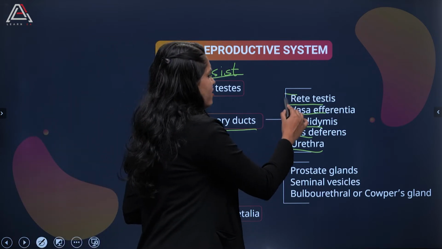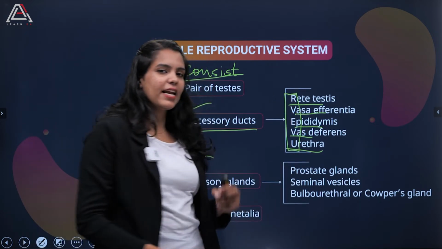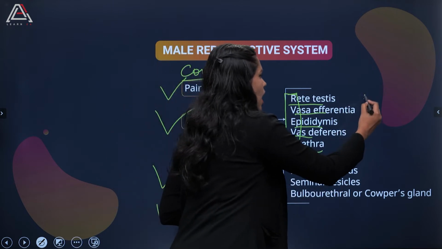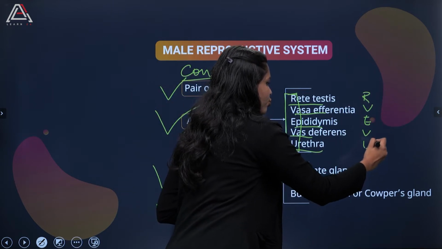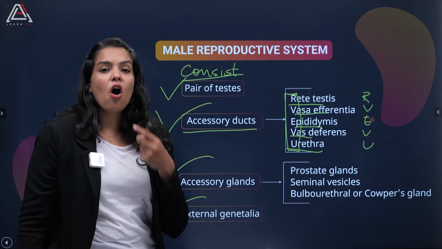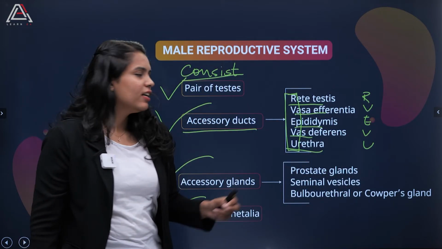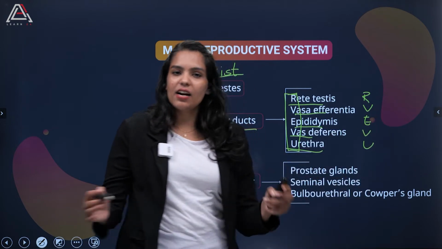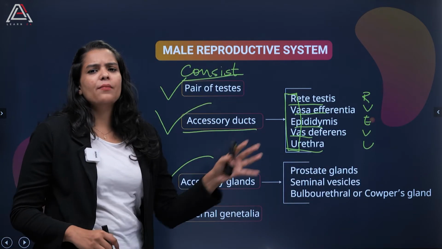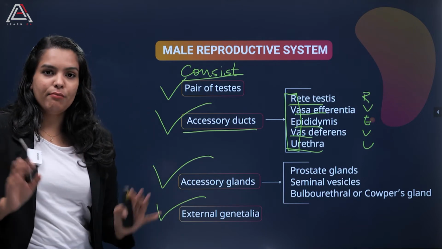So either you can learn the first letter of each and every word, that is R, V, E, V, U. Either learn this or make a phrase out of it, right? Maybe learn like RVs are expensive and very unpredictable, right? So like that, make a phrase and learn it in an easy manner.